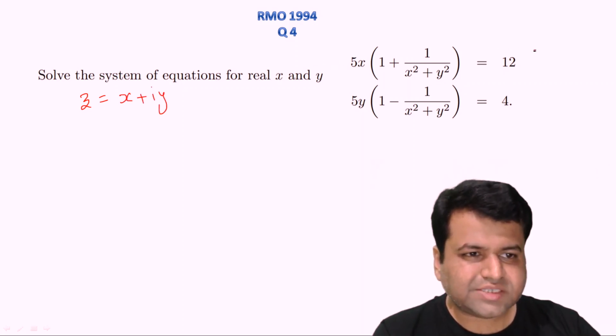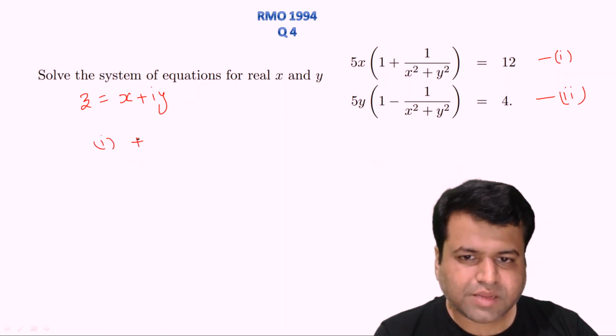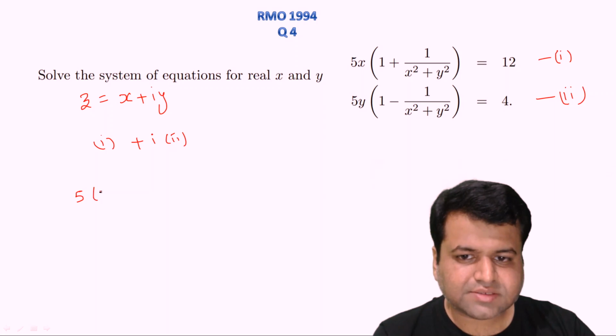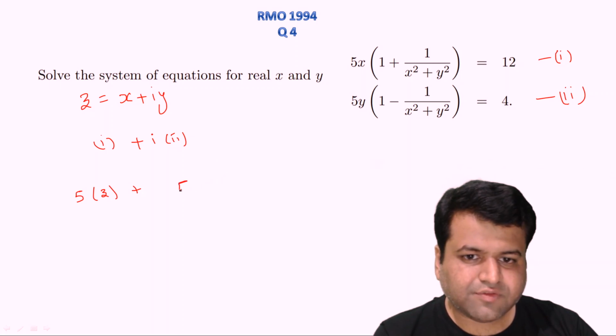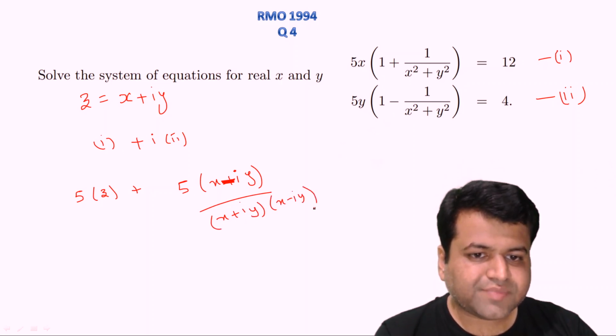Now let's name this equation as equation 1, and let's name this equation as equation 2. Now if you add first equation plus iota times second equation, what you will get? You will get 5 times x plus iota y, that is z, right, plus 5 times x minus iota y, upon x square plus y square. And what is x square plus y square? It is nothing but x plus iota y into x minus iota y, right? And that will be equal to nothing but 12 plus 4 iota.